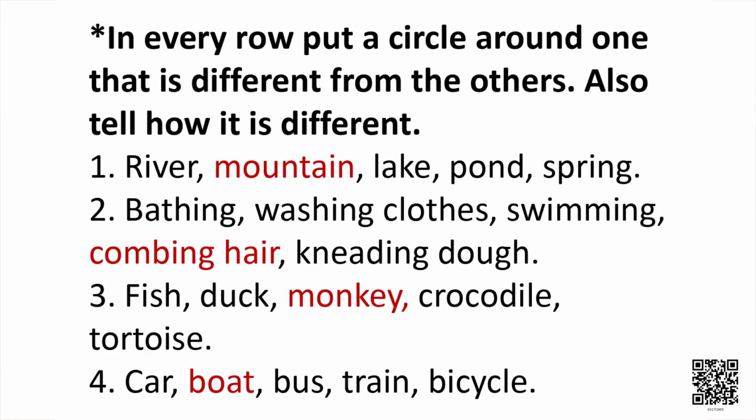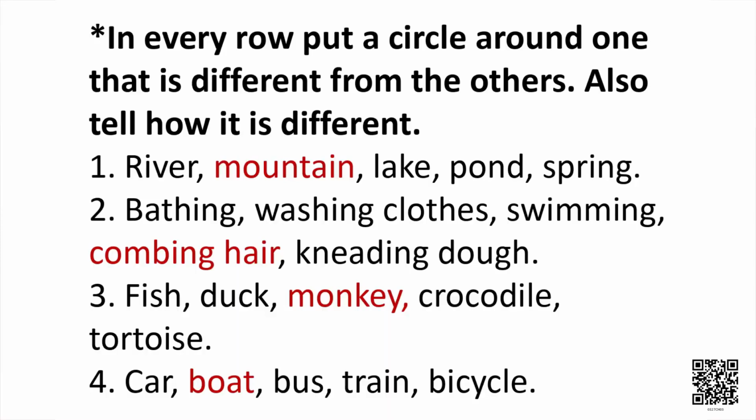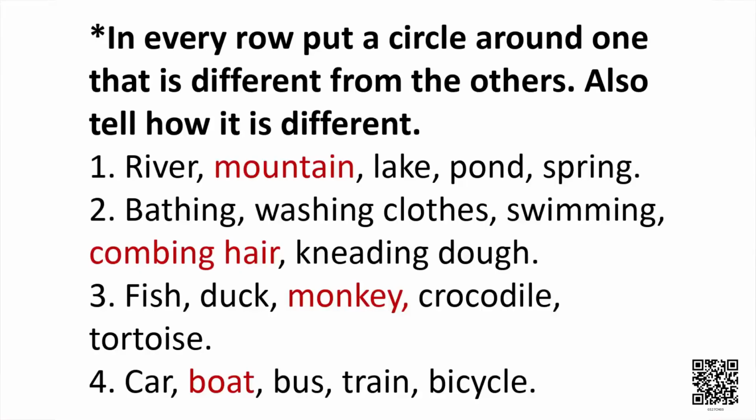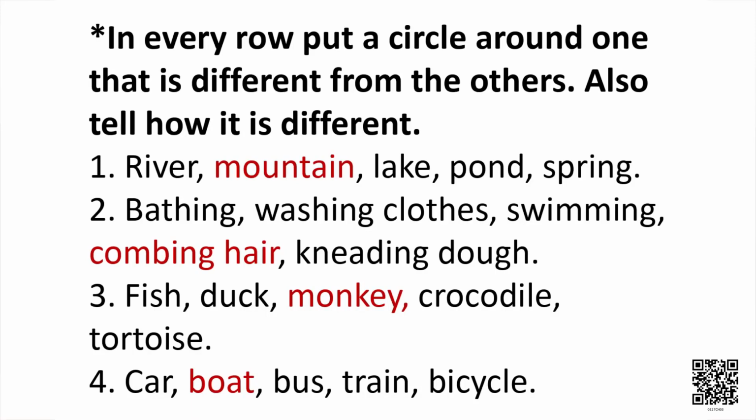Then the third one is fish, duck, monkey, crocodile, tortoise. Yes children, it is very easy. Out of these 5 animals, monkey lives on a tree. The other 4 animals live in water. So monkey is different here. So you will put a circle around monkey. And in the last one, the list of things given are car, boat, bus, train and bicycle. Out of this, boat is different because boat sails in water, while car, bus, train, bicycle are land transport, but boat is water transport. So boat is different.